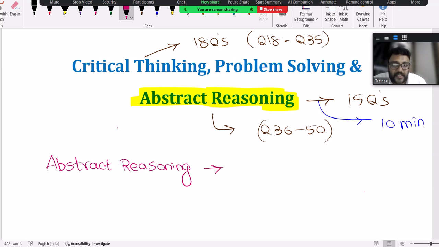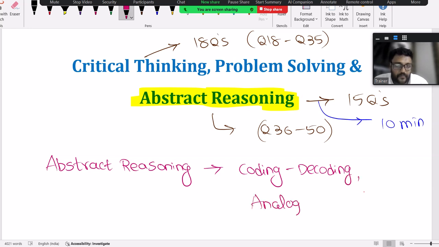So in abstract reasoning, you can expect questions from coding and decoding, which is very easy for many of you, analogy concept, odd one out, and series completion.